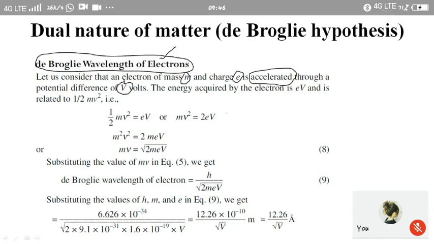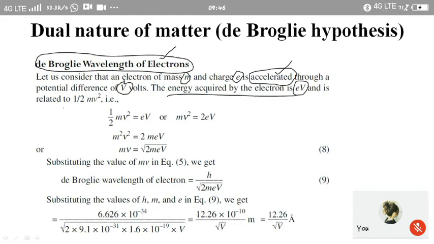In order to keep the electron in motion, we impose a potential difference of V volts on the electron. So automatically it is going to be accelerated and it will be in motion. In this case, the energy acquired by the electron will be equal to eV, and this amount of energy keeps the electron in motion.